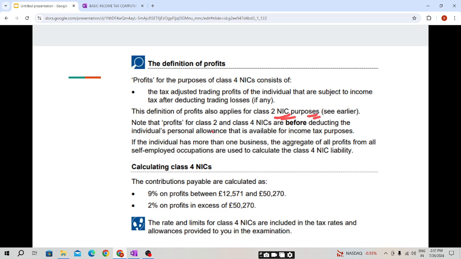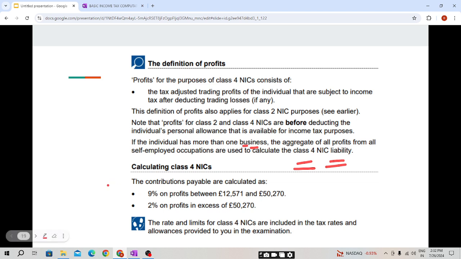Note that profits for class 2 and class 4 NIC are before deducting the individual's personal allowance that is available for income tax purposes. That is, the trading income for NIC will be after the deduction of the loss but before deduction of the personal allowance. If the individual has more than one business, the aggregate of all profits from all self-employed occupations is used to calculate the class 4 NIC liability. Means if there are two or more businesses, combine the profits and calculate the class 4 NIC.